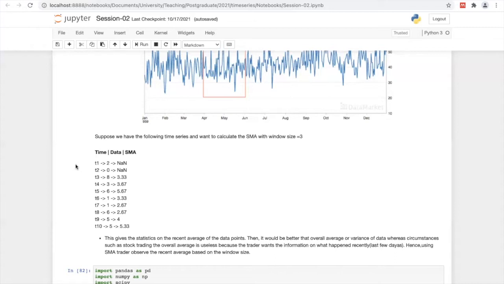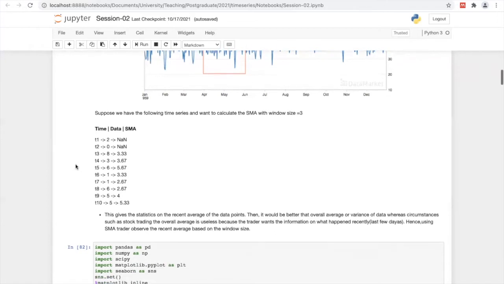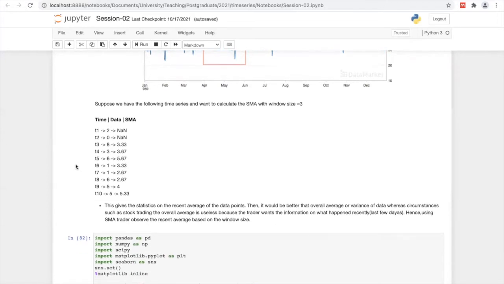In the last lecture, we discussed basically mean and variance. In that case, we have two: sample variance and sample mean, as well as population mean and population variance. But when it comes to here, you can read this sentence that I have added here. This gives the statistic on the recent average of the data points. It gives the statistics, or any idea or information, on recent data points.